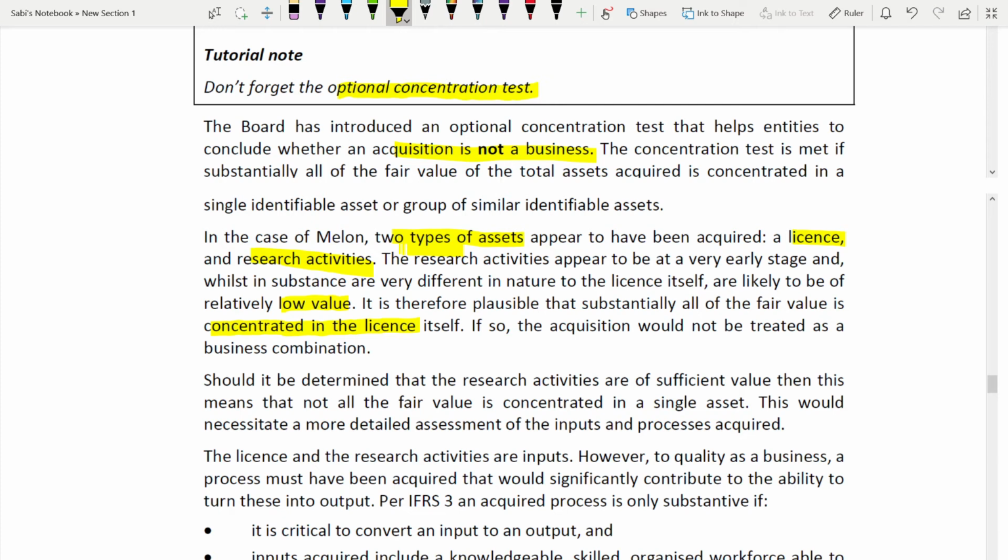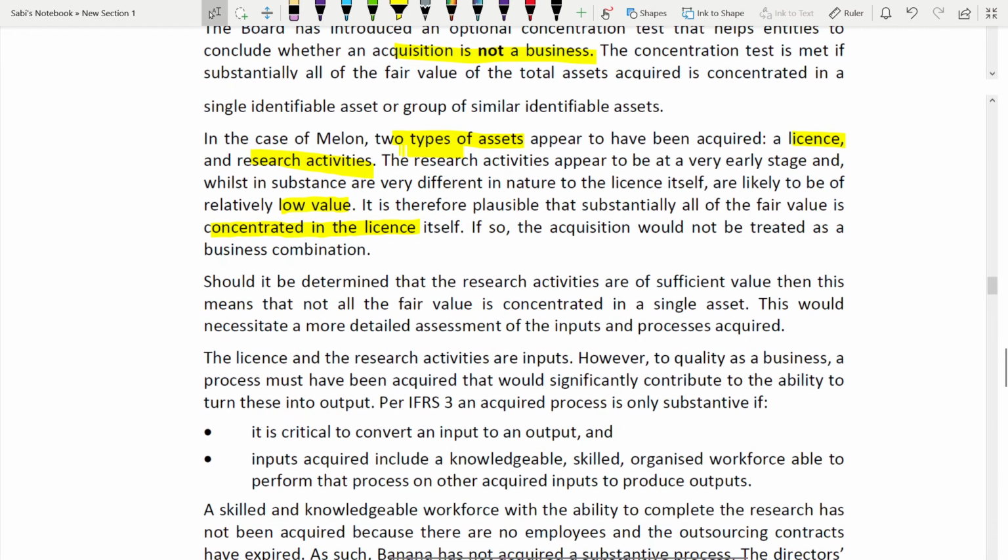If so, that means if substantially all of the fair value is concentrated on the license, then the acquisition should not be treated as a business combination. Okay, the acquisition should not be treated as a business because it will be an asset acquisition, no? Because most of the value is in the license, that means it's an asset acquisition, not a business. So the acquisition would not be treated as a business combination.